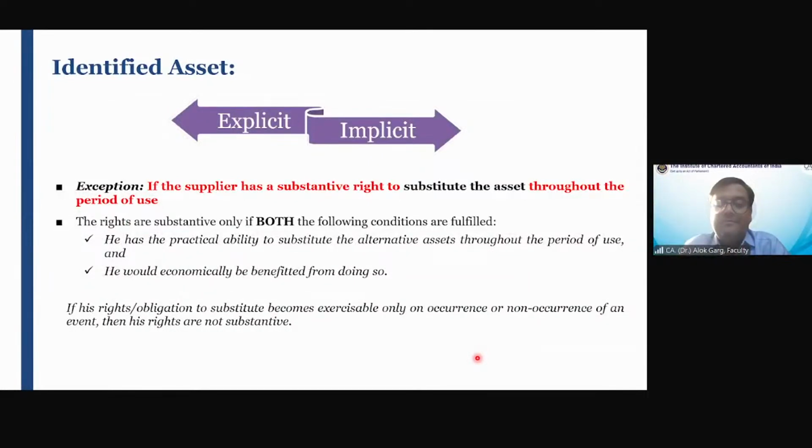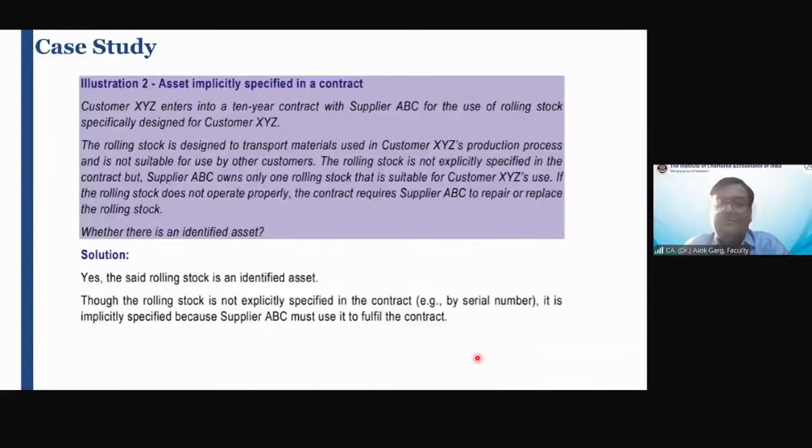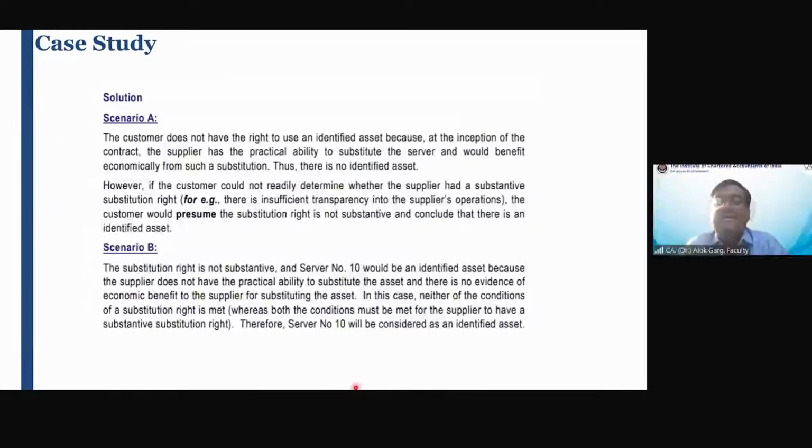The substitution right is not substantive and the asset is identified. Okay. So the substitution right is not substantive and server number 10 would be an identified asset, because the lessor does not have the practical ability to substitute the asset and there is no evidence of economic benefit to the supplier for substituting the asset. In this case, neither of the conditions of the substitution right is met, where both conditions must be met for the supplier to have a substantive substitution right. Therefore, server number 10 will be considered an identified asset.